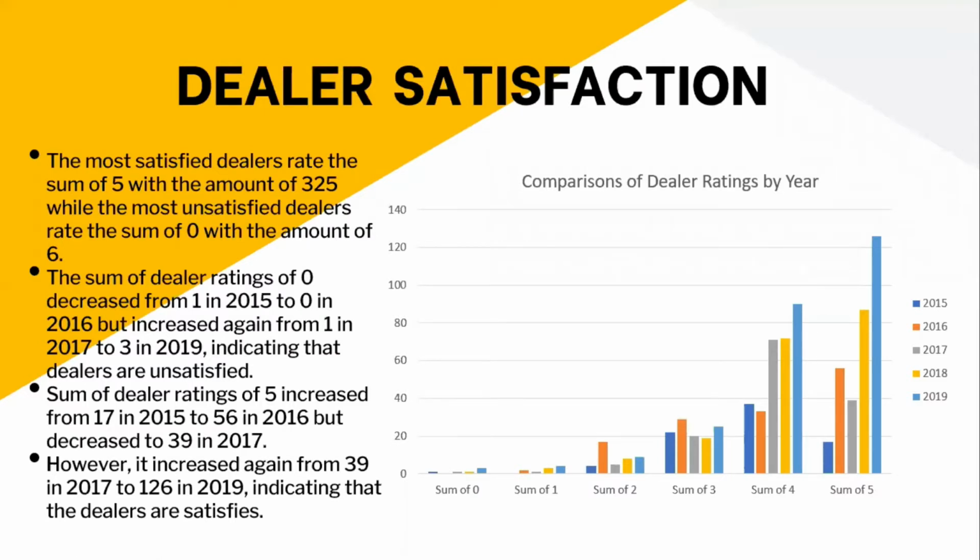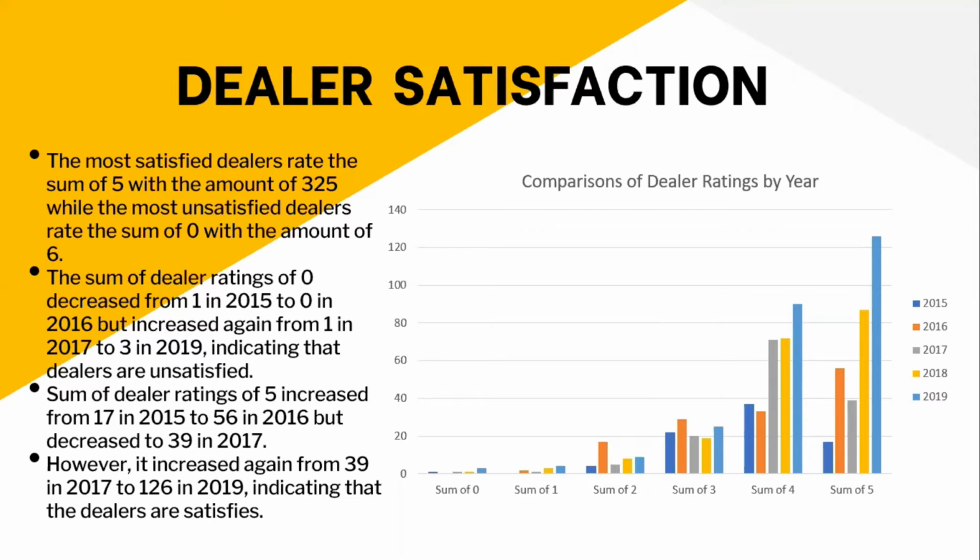Okay, next, let's move on to an overview of Performance Lawn Equipment's overall business performance and market position. The first one is dealer satisfaction. The chart shows the comparison of dealer ratings by year. The most satisfied dealers rate the sum of 5 with the amount of 325, while the most unsatisfied dealers rate the sum of 0 with the amount of 6.